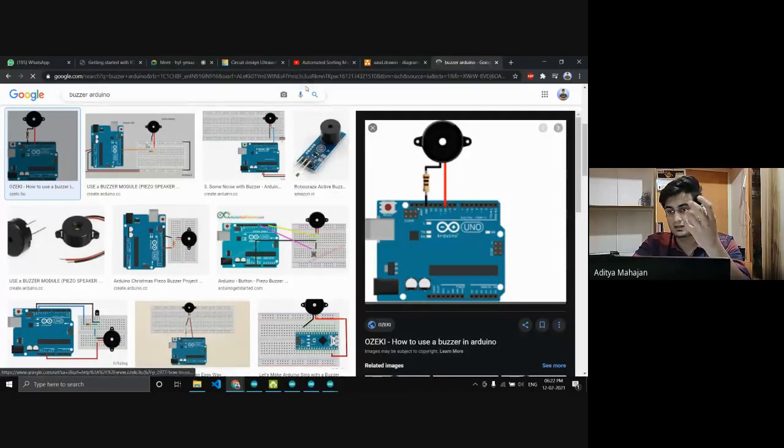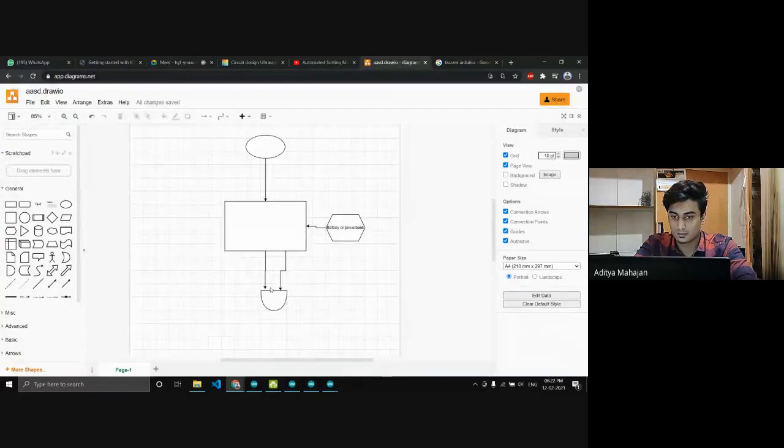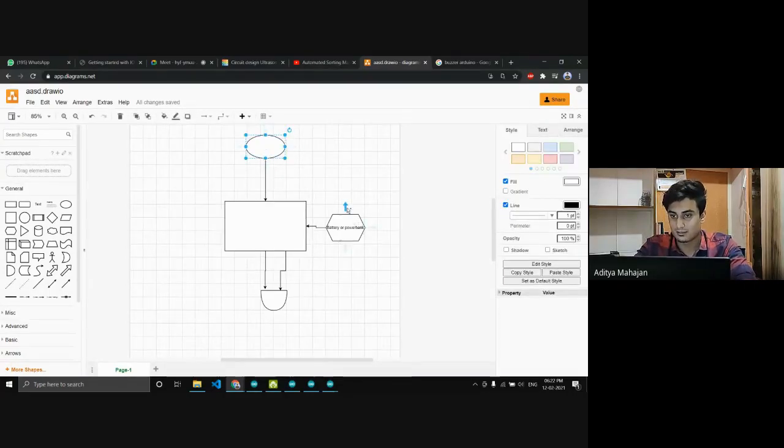It is just like how a car reversing sensor makes a beep beep beep sound. So this works in the same way. So you can hook up this buzzer to your Arduino. Like this is the power and this is the frequency. So you will need these parts: an ultrasonic sensor, a battery or power bank, a buzzer, and the main Arduino.